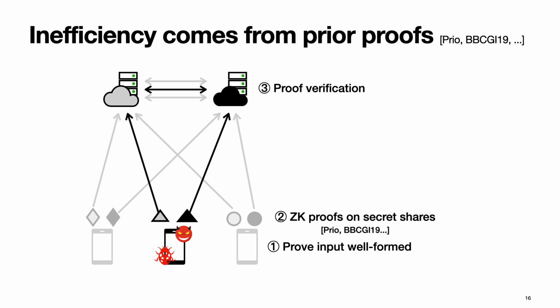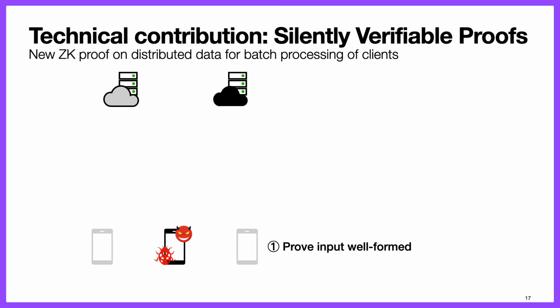Now the problem is that this communication has to happen for each client in the system. And this is why the server communication scales linearly with the number of clients. So how do we address this problem? We address this problem by proposing new zero-knowledge proofs on secret shares, which we call silently verifiable proofs.